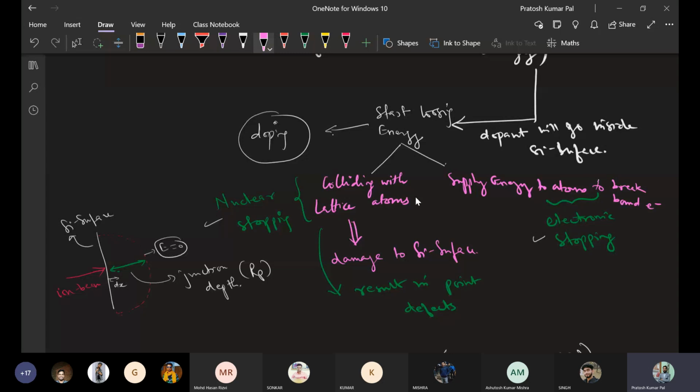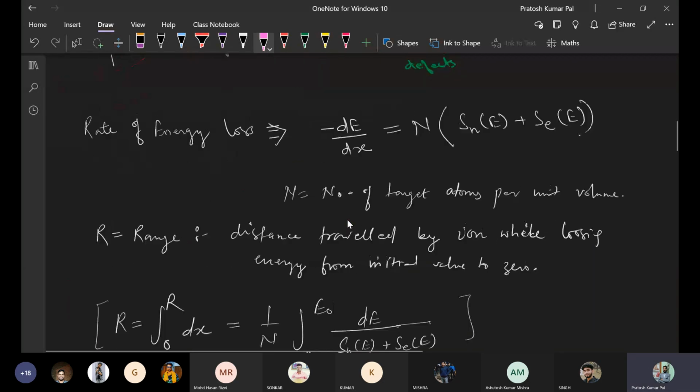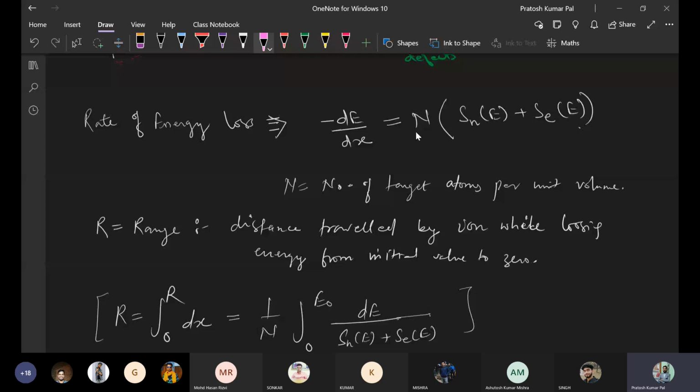So what is the energy loss? This energy loss is a function of the number of target atoms per unit volume, along with the stopping energy in case of nuclear stopping and the stopping energy in case of electronic stopping.